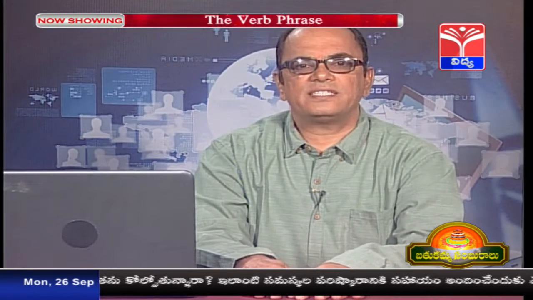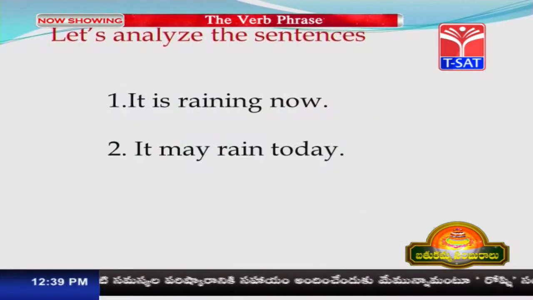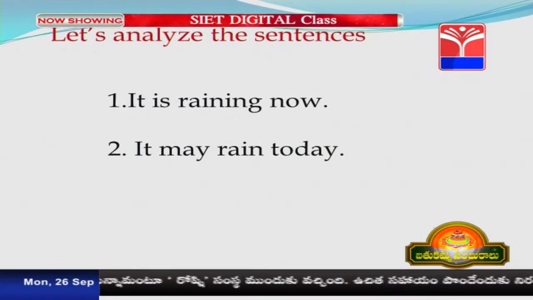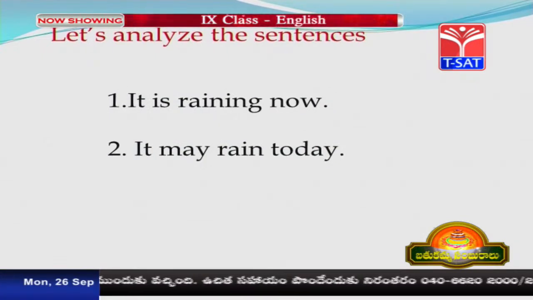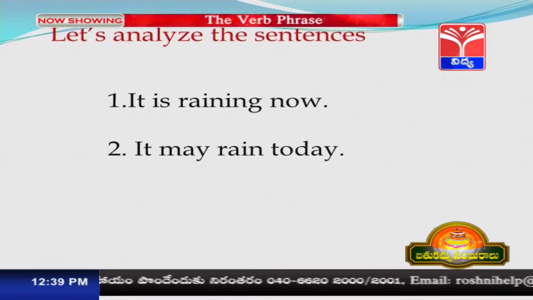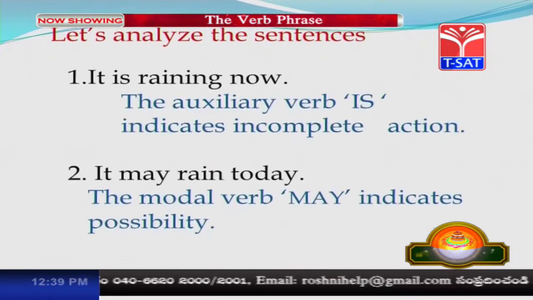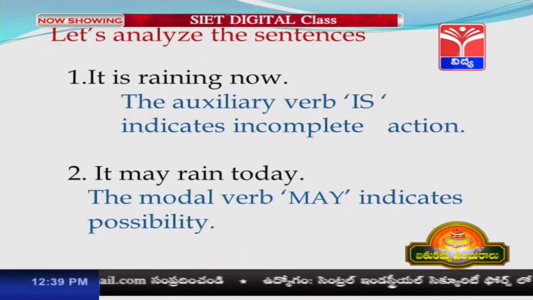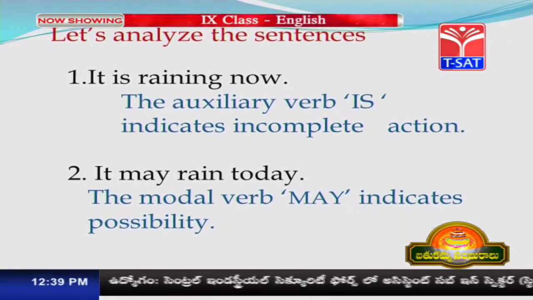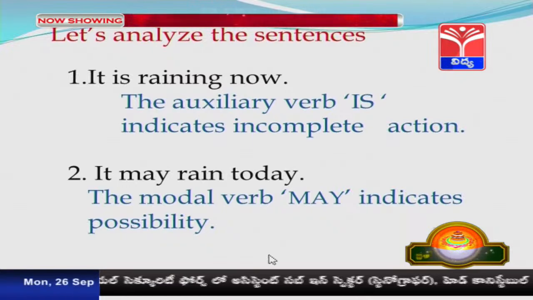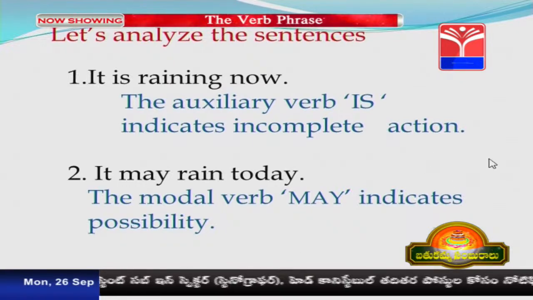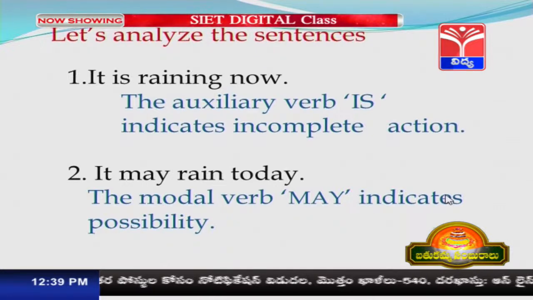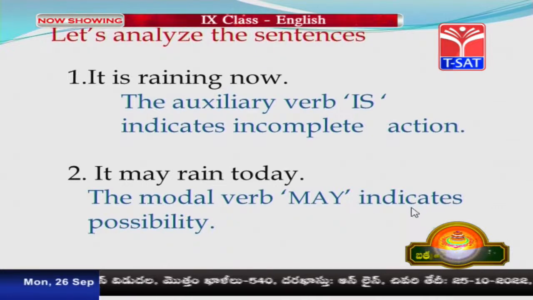Let us analyze these sentences. It is raining now, it may rain today. These two sentences seem to be the same in terms of meaning. In it is raining now, the auxiliary verb is indicates incomplete action, whereas in the second sentence, it may rain today, the modal auxiliary verb may indicates possibility.